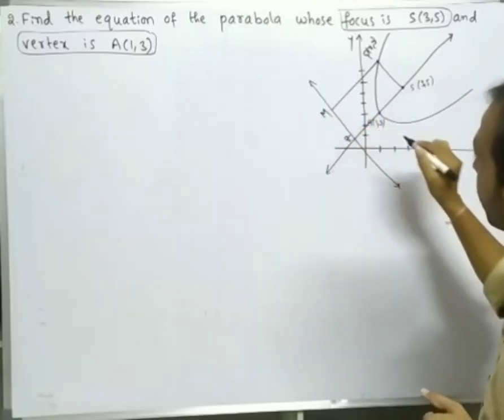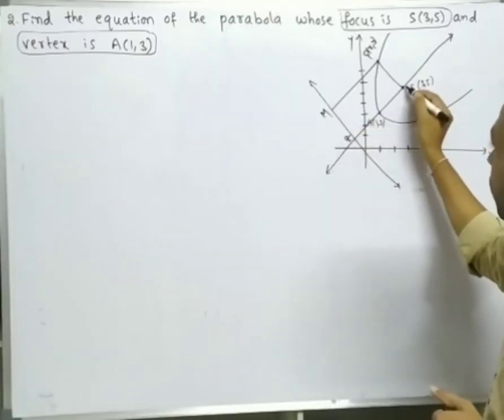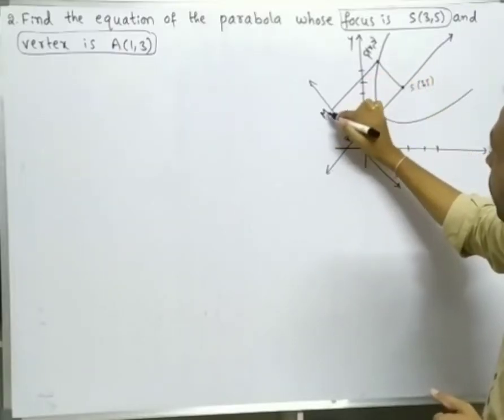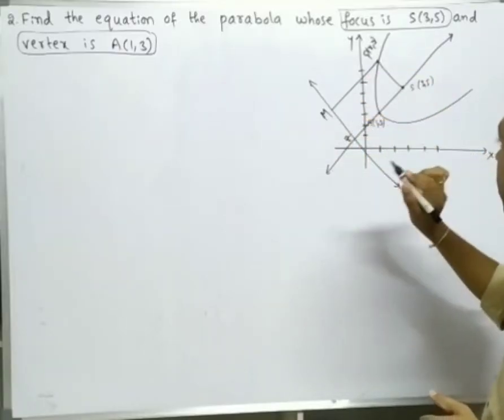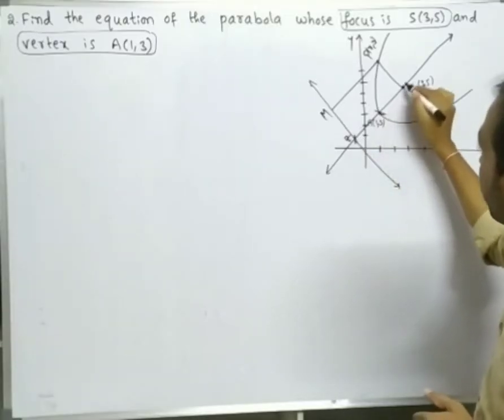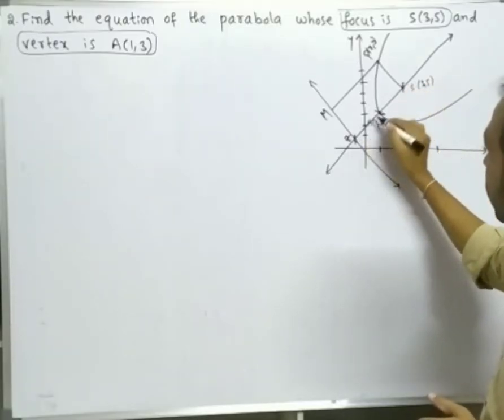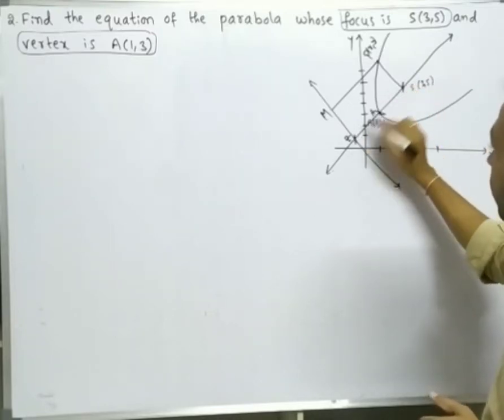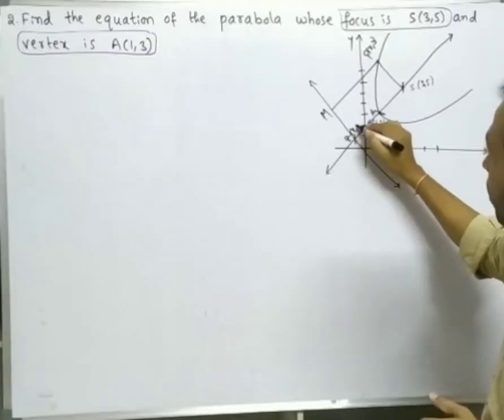So this is the point Z, which is the projection of the focus. This is the point M, which is the projection of P, right? So by the definition, SA is equal to AZ. SA is equal to AZ means A is the midpoint of SZ. So let Z be (x, y).